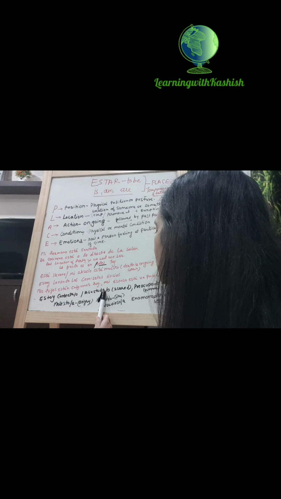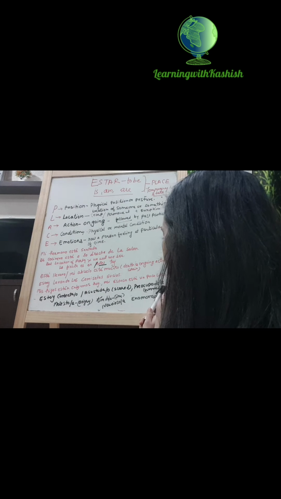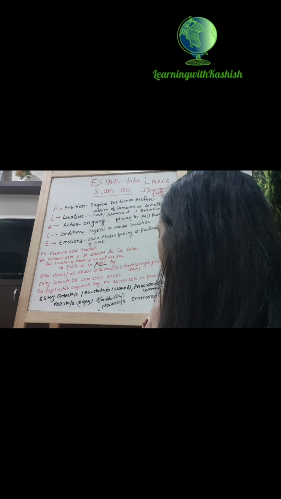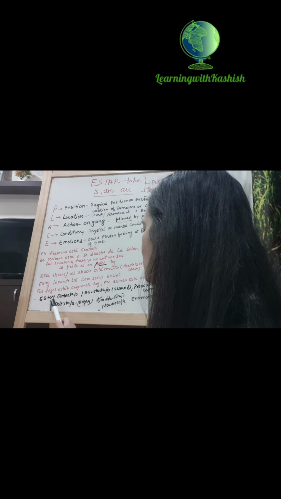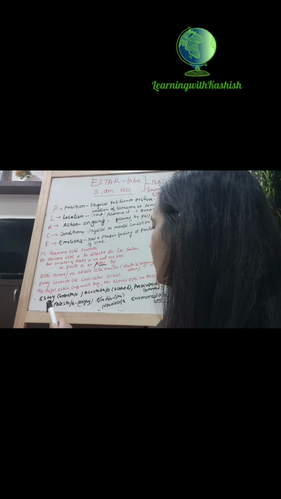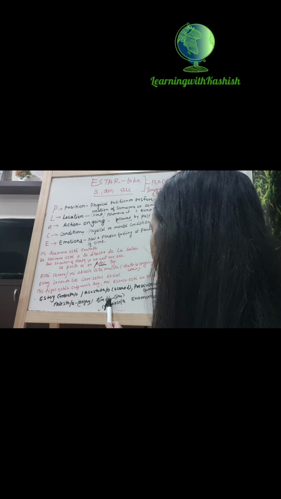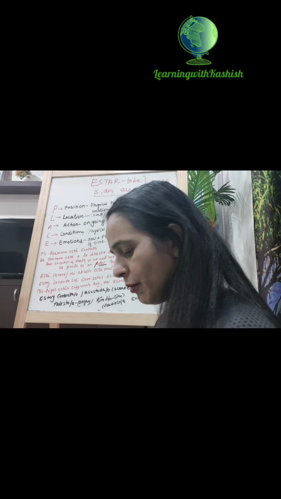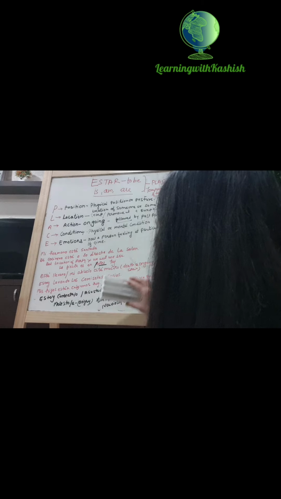Estoy asustada or asustado, scared. Estoy preocupada or preocupado. Depends upon masculine or feminine. Estoy molesta or molesto means angry. I am angry. Estoy tímido. Tímido. Okay. In this way you can use nervioso, nerviosa, enamorado.